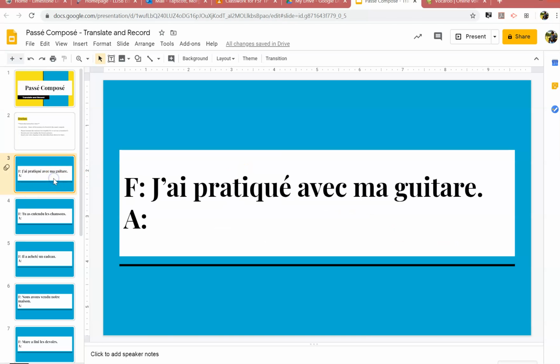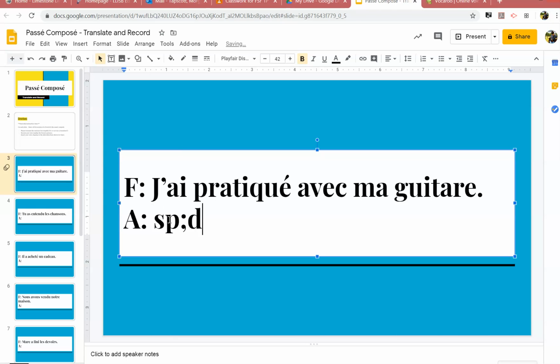So, as we click through here, F is for français, A is for anglais. Here is your French sentence, j'ai pratiqué avec ma guitare. In here you are going to type in what you think that means in English. Remember it's all in the past tense, so not something you're doing right now, something you've already done. Make sure your English reflects that.